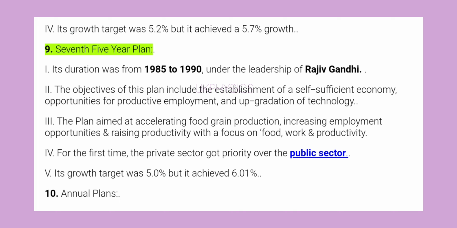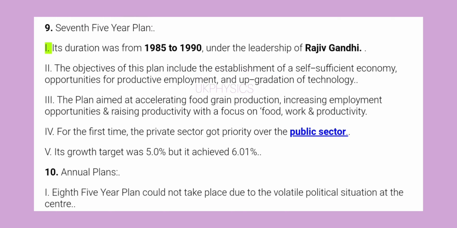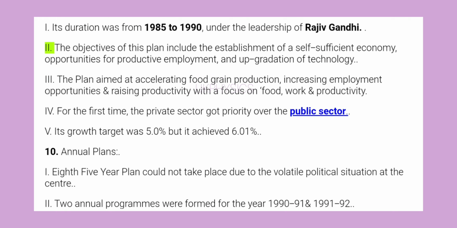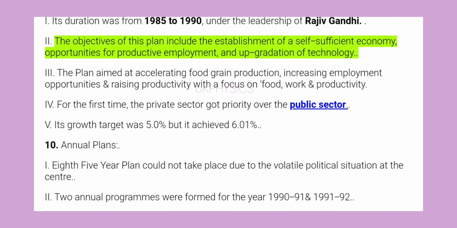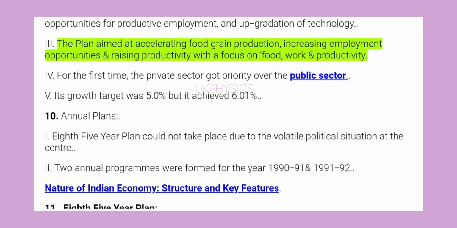9. Seventh Five-Year Plan. 1. Its duration was from 1985 to 1990 under the leadership of Rajiv Gandhi. 2. The objectives of this plan include the establishment of a self-sufficient economy, opportunities for productive employment, and upgradation of technology. 3. The plan aimed at accelerating food grain production, increasing employment opportunities and raising productivity with a focus on food, work and productivity.